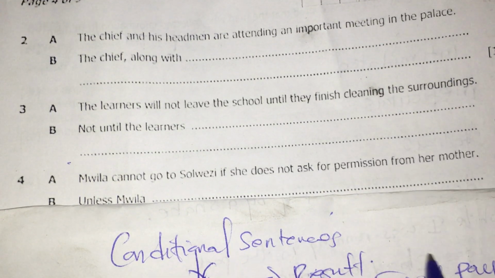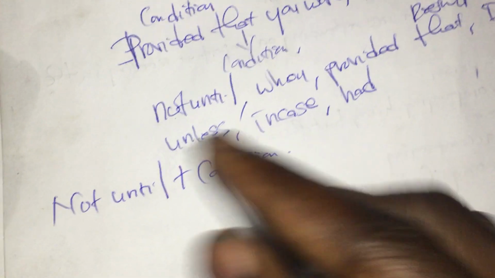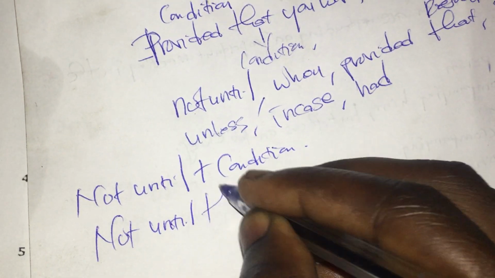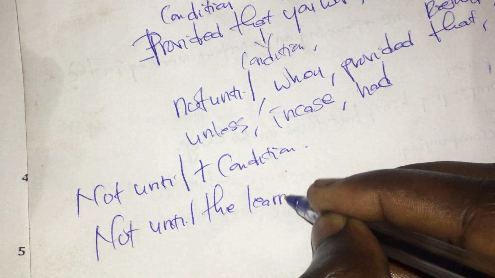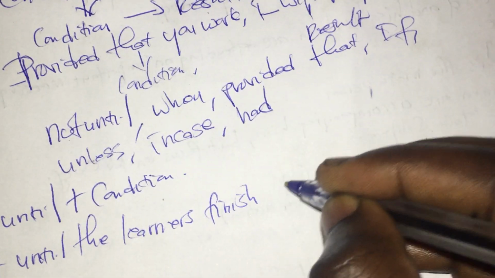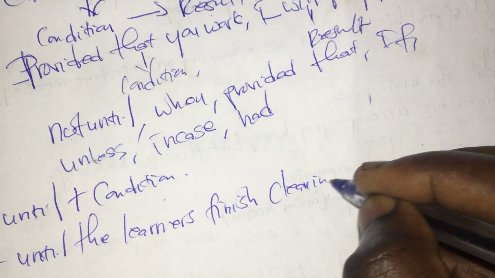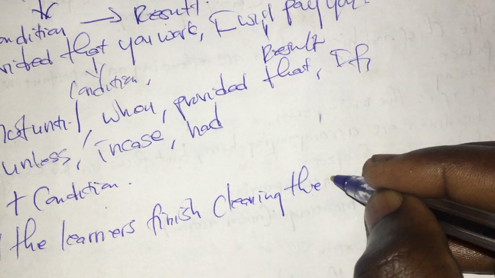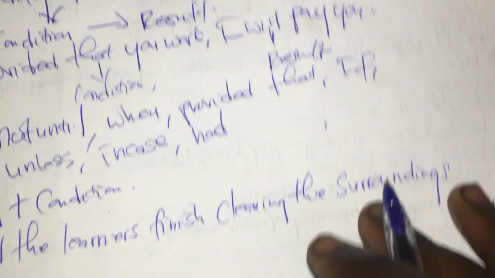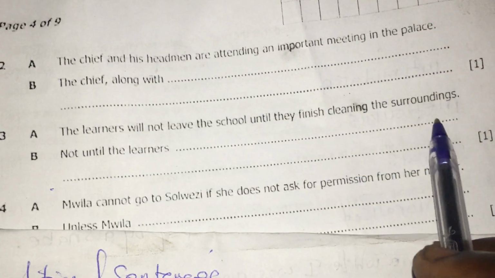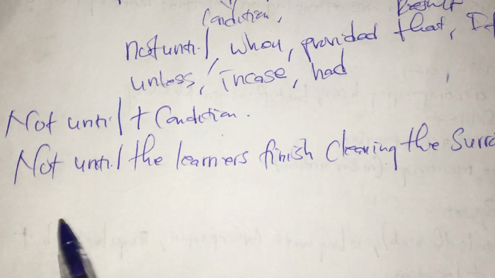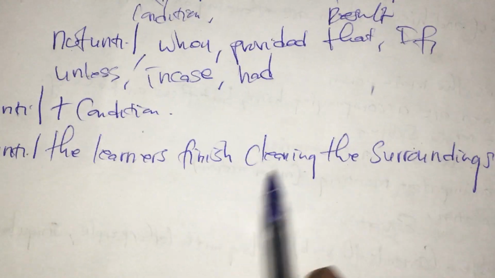This is the condition. If you check, there's a full stop at the end. Don't put a full stop here, we are still writing. So: not until the learners finish cleaning the surroundings.